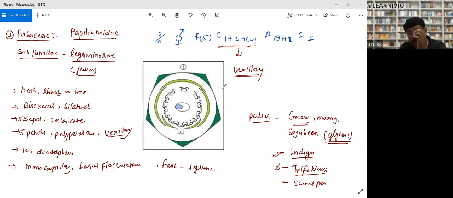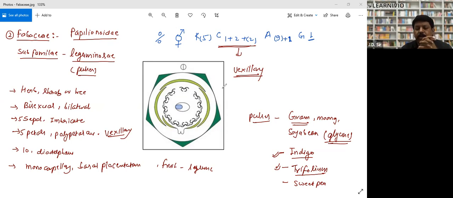When I teach you genetics in 12th, there is one more pea which is called Lathyrus odoratus. That is called garden pea. Garden pea is actually Lathyrus odoratus, so that we do not eat. That is not sweet pea actually, and sweet pea is Pisum sativum.